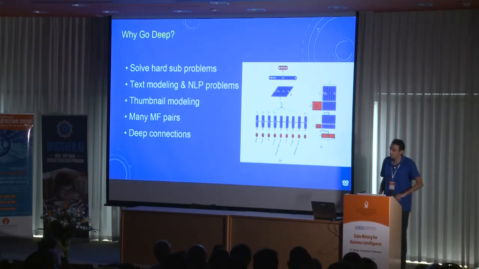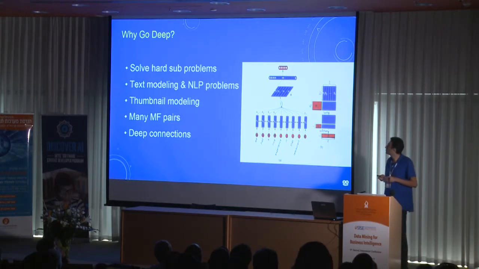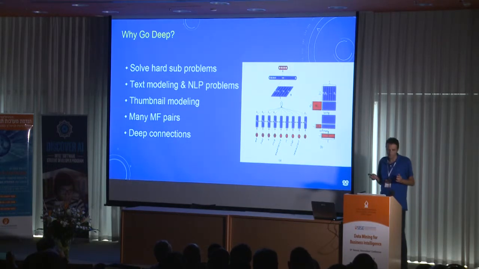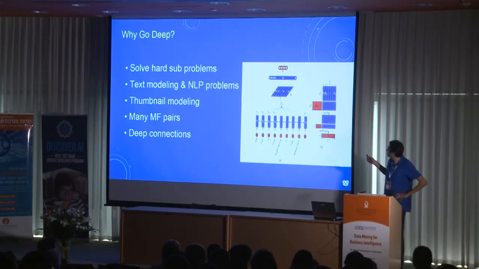If linear models and matrix factorization are so powerful, why go deep? The first reason is that there are several hard sub-problems that are very appealing to solve with deep learning, for example, NLP problems and text modeling. In the picture, you can see a network for attention modeling from our title modeling.